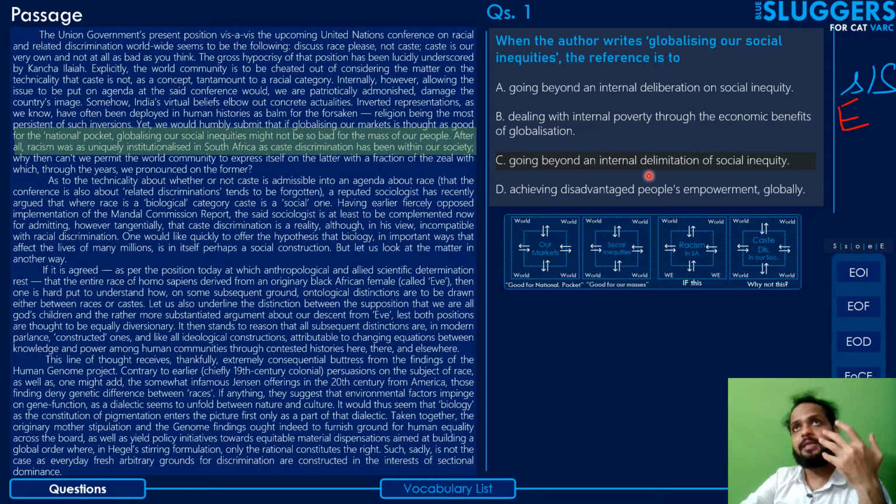So this seems to be implying that let's not just limit the social inequity to our country. Let's also start discriminating across the world. Let's engage in deploying acts of social inequity across the world, not just in our country.